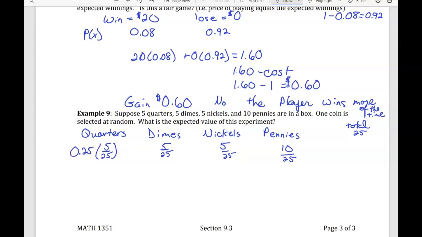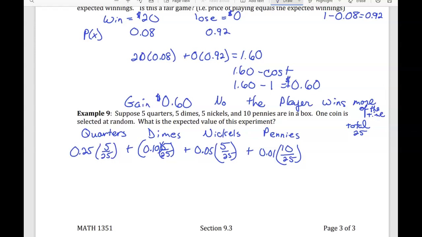So a quarter is worth 25 cents. A dime is worth 10 cents. A nickel is worth 5 cents. And a penny is worth 1 cent. And then I will add these up.